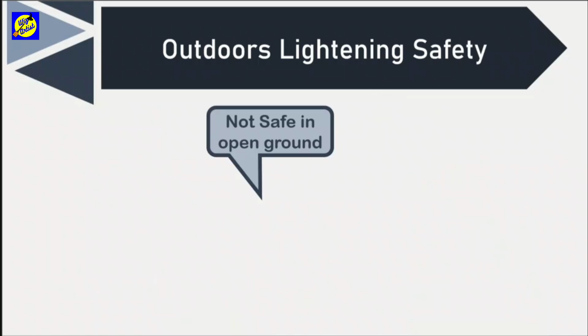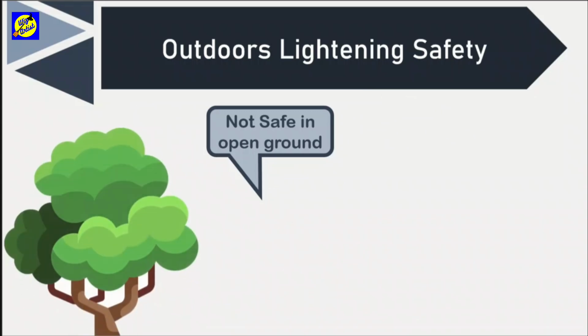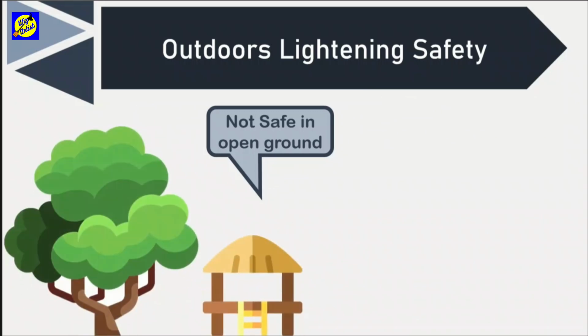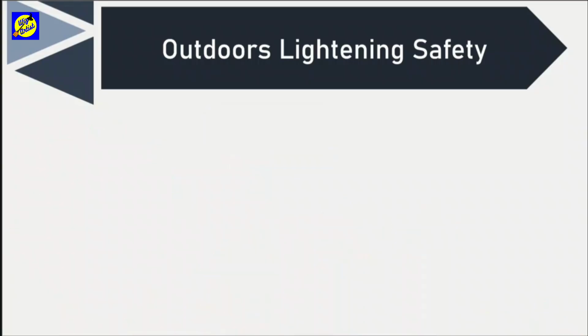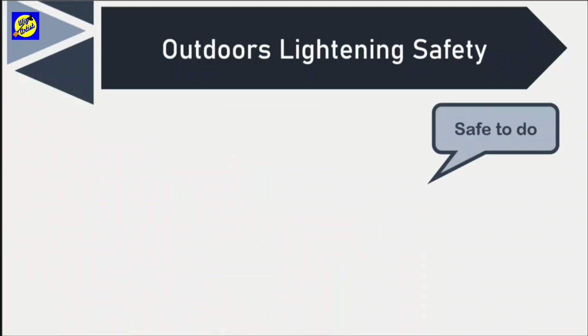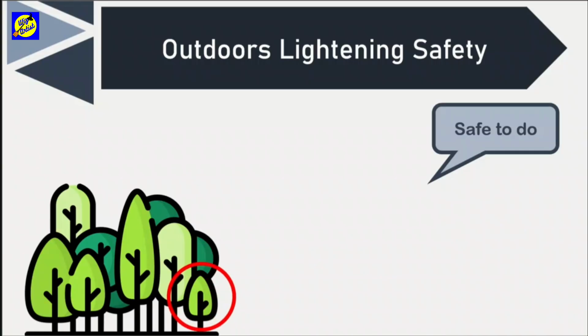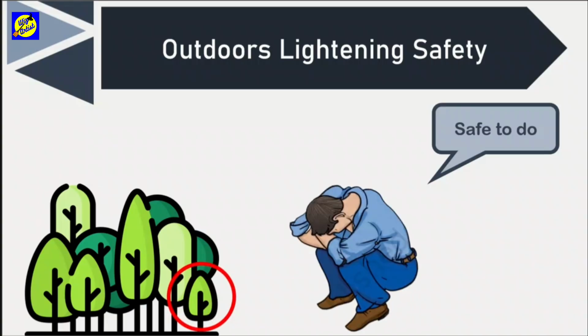If you're in an open ground, it is best to stay away from tall trees, shelters, and elevated places. It is best to stay away from poles and other metal objects. And do not at all lie on the ground. Instead, if you're in a forest, take shelter under shorter trees. Instead of lying down, squat low on the ground like the given image.